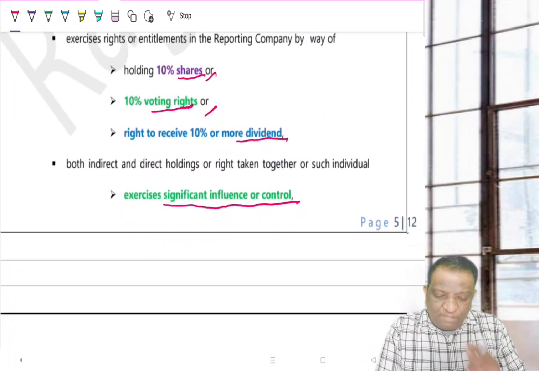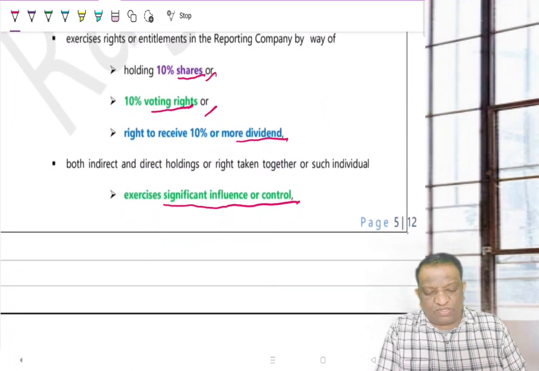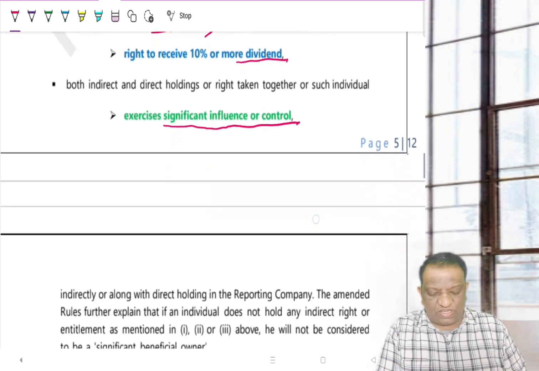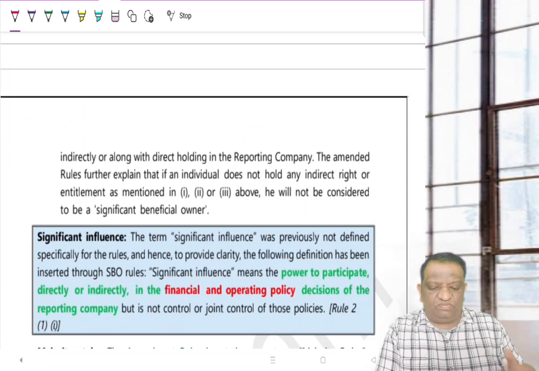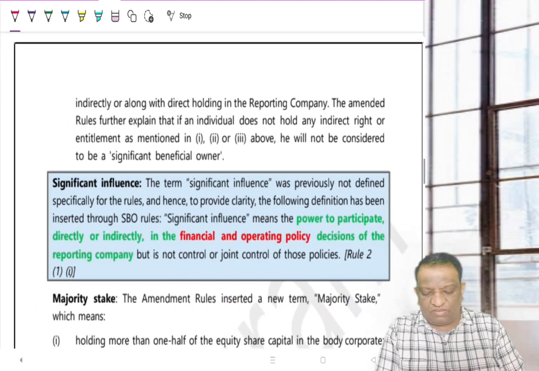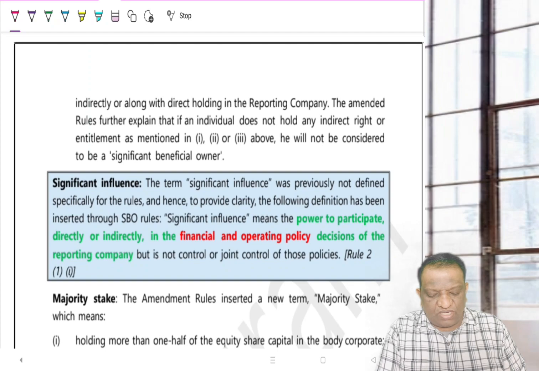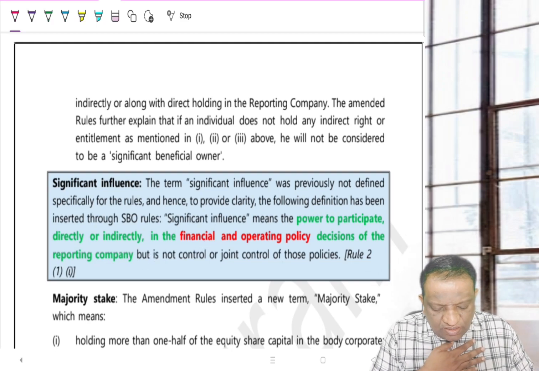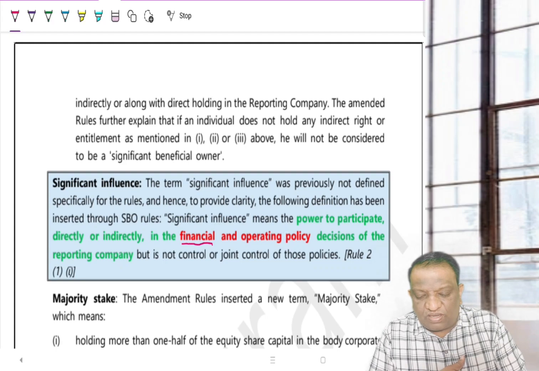Now, 10% of what? 10% of shares, 10% of voting right, 10% of dividend, or is exercising or enjoying significant influence. That is where the next point comes in. What do you mean by significant influence? Significant influence is nothing but your ability or power to control, directly or indirectly, the financial or operating policies of the company.